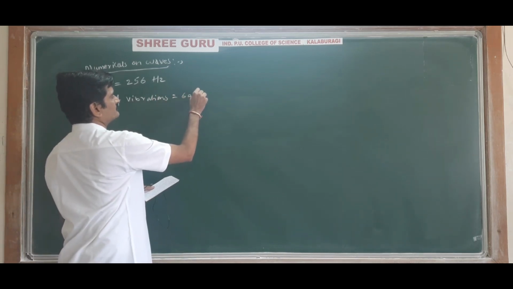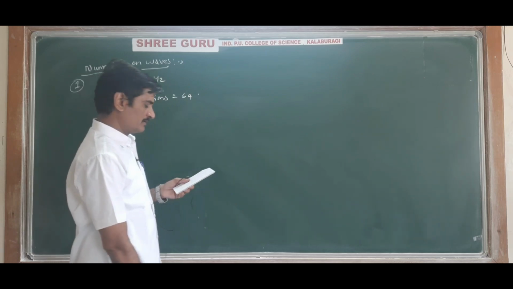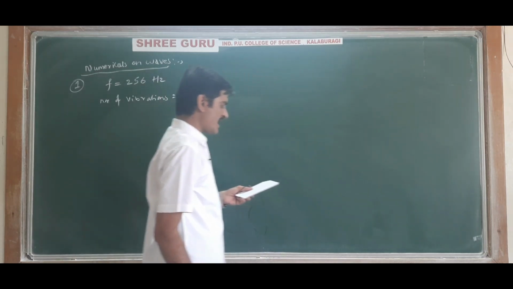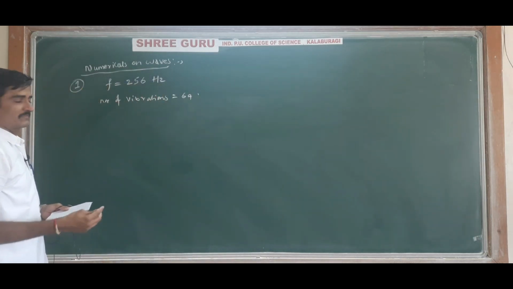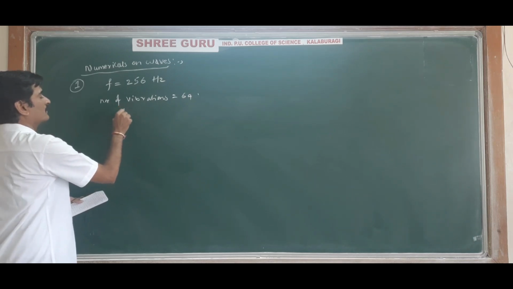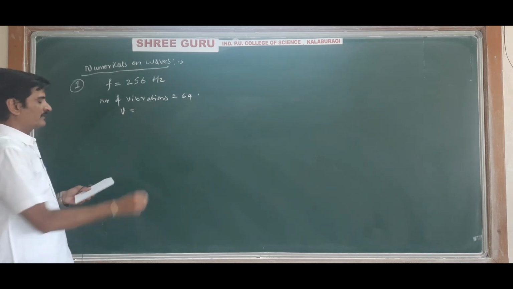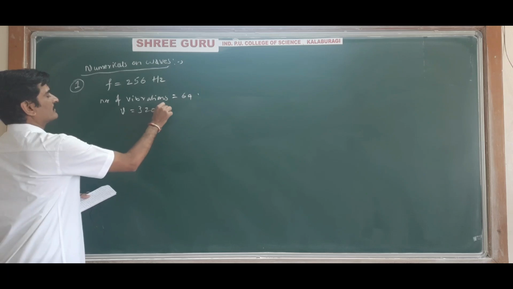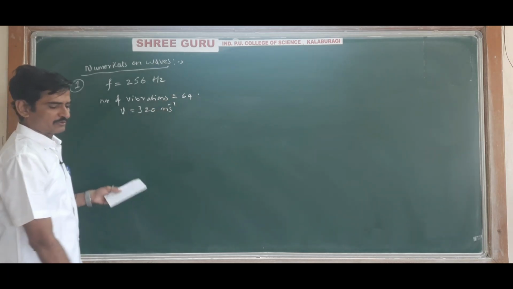Question mark. Velocity of sound in air is given, equal to 320 meter per second. So this is the question.